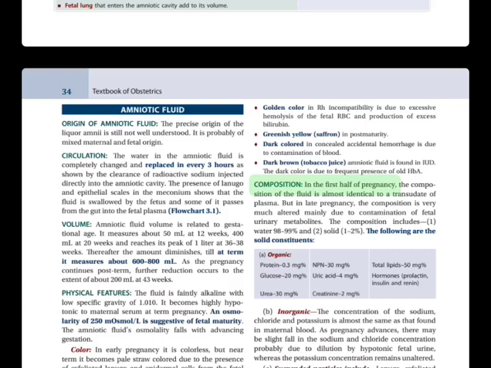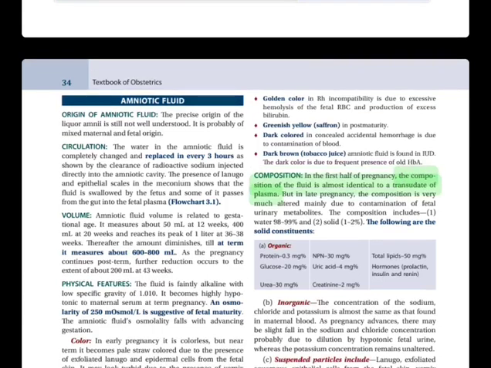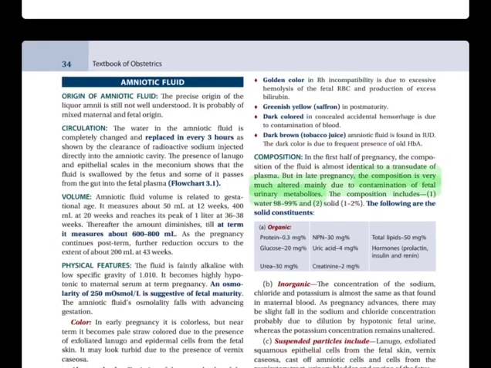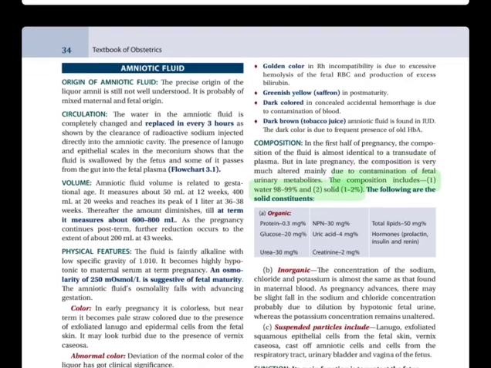Composition. In the first half of pregnancy, the composition of the fluid is almost identical to a transudate of plasma. But in late pregnancy, the composition is very much altered mainly due to contamination with fetal urinary metabolites. The composition includes: 1. Water 98 to 99% and 2. Solids 1-2%.